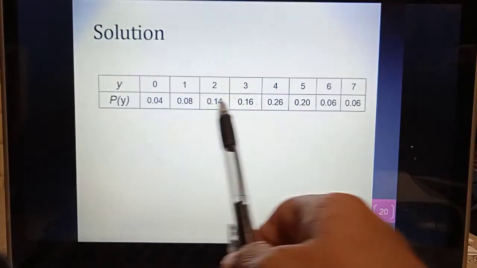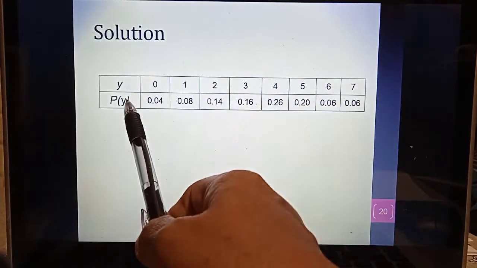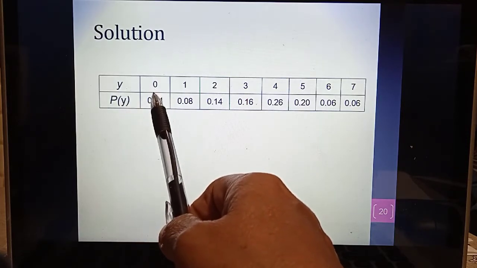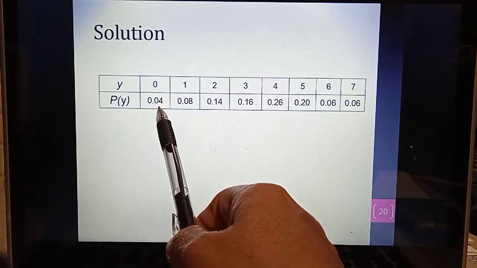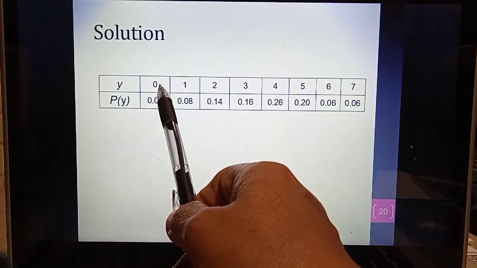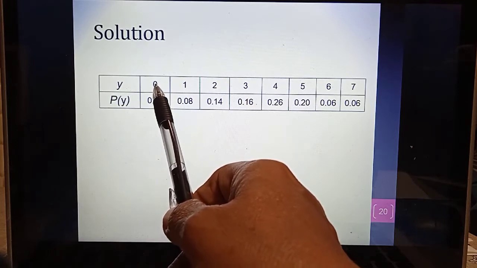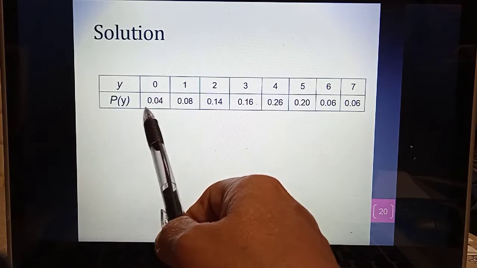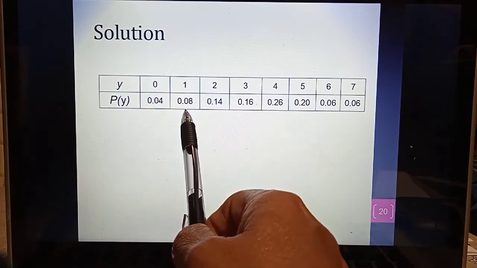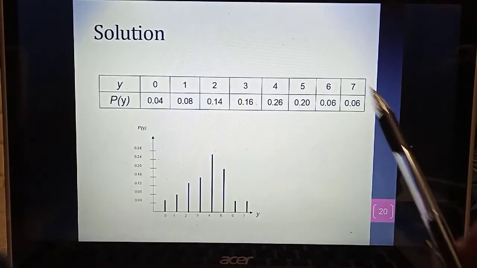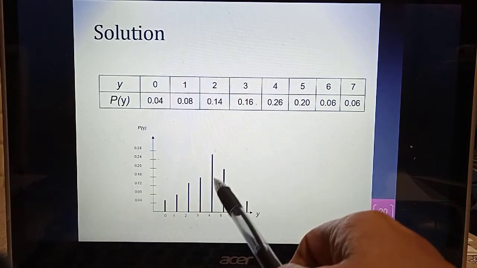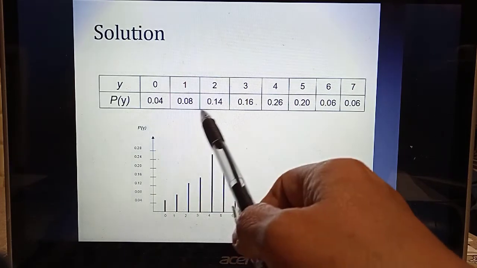Then from the given table here, we can construct the probability for each random variable. Okay, so this is the probability given random variable when Y is 0, number of rooms being cancelled 0, so probability is this. Number of rooms being cancelled 1, this is the probability. Okay, and this is the chart of probability constructed from this one.